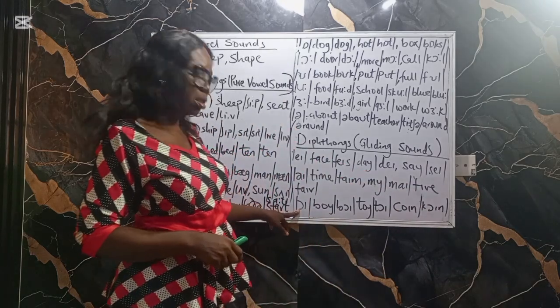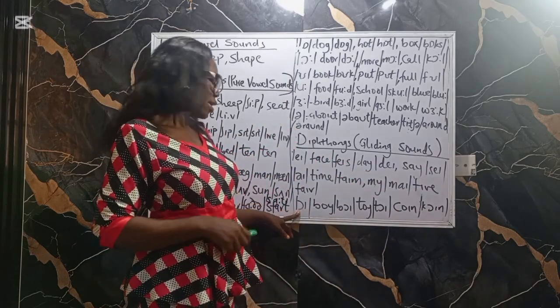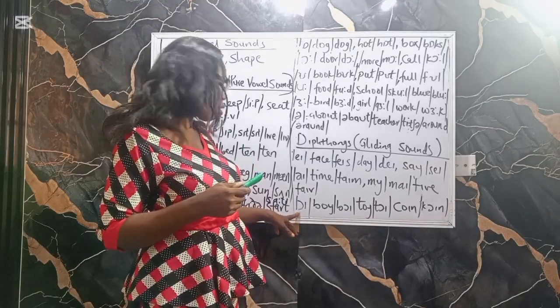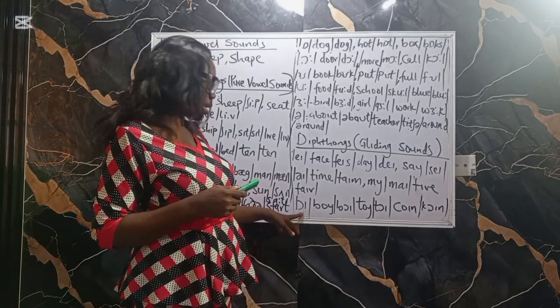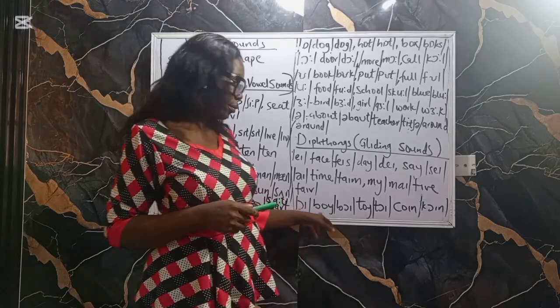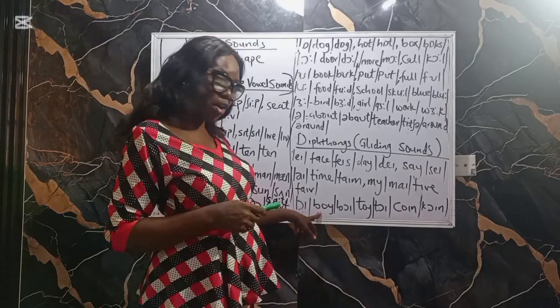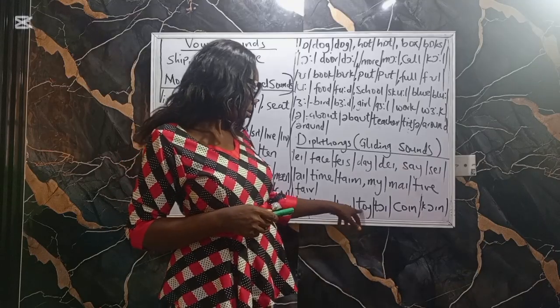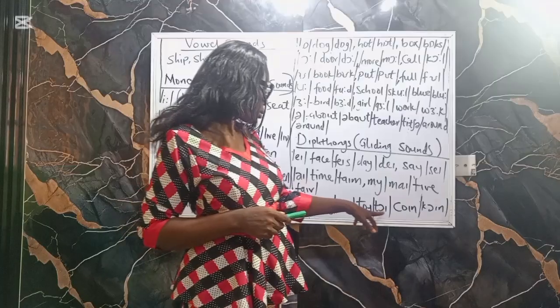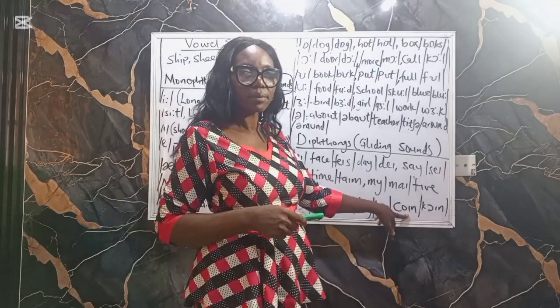Then the next one is oil. The mouth will move from, or the tongue will move from the position of O to E. Oil. Boy. Toy.